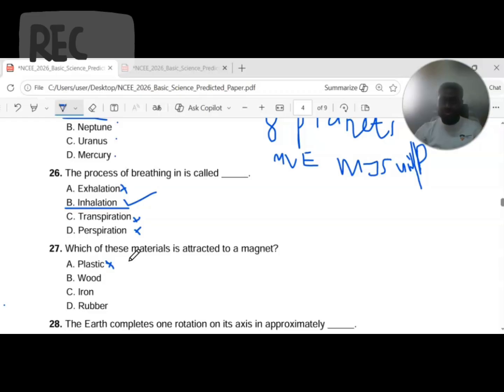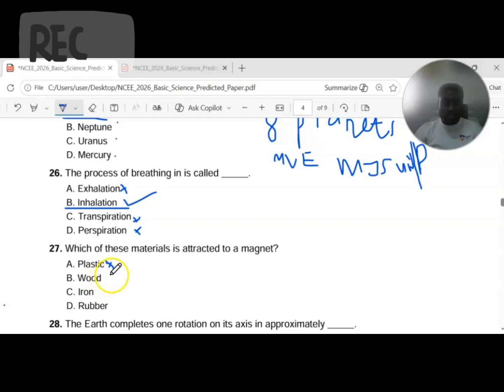Remember, there are magnetic materials and non-magnetic materials. Magnetic materials, as the name implies, are materials or objects that can be attracted by the force of a magnet, while non-magnetic materials, on the other hand, cannot be attracted by the force of magnetism or by magnetic force, and that happens around the magnetic force field in the core of the magnet.